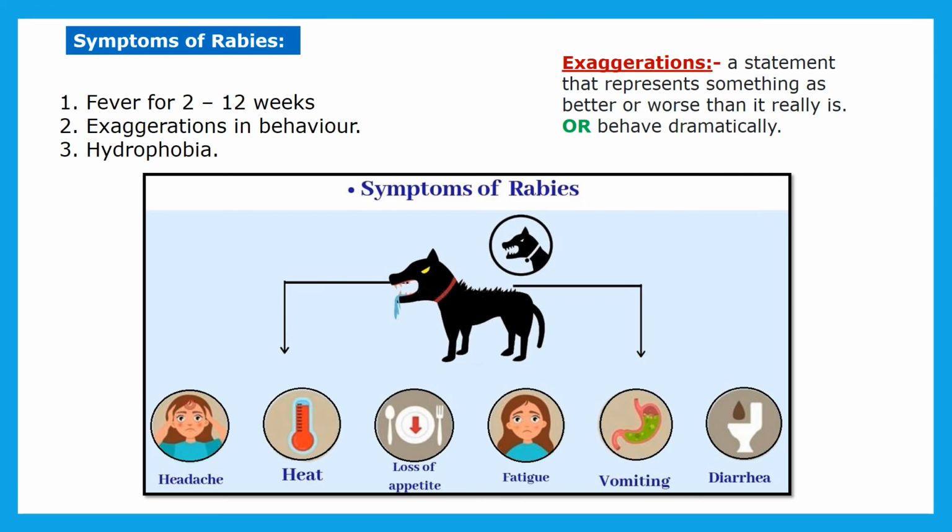Besides this, there are some normal symptoms of rabies: headache, increased temperature, loss of appetite, means they feel like not eating anything, then weakness, vomiting, diarrhea. These are the normal symptoms of rabies.